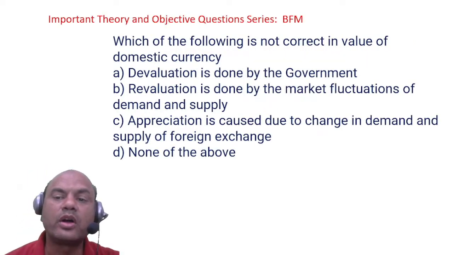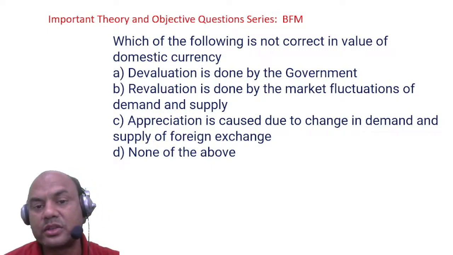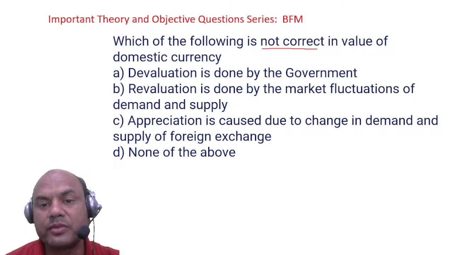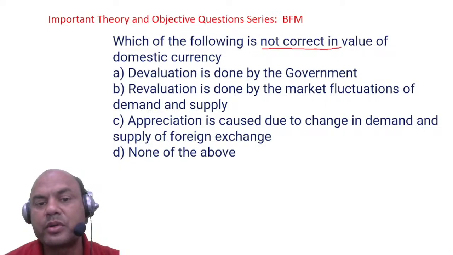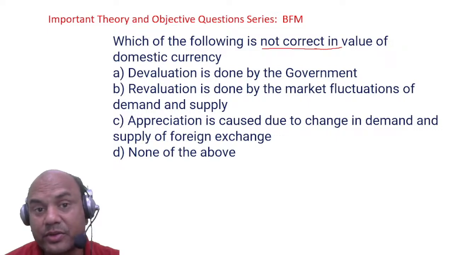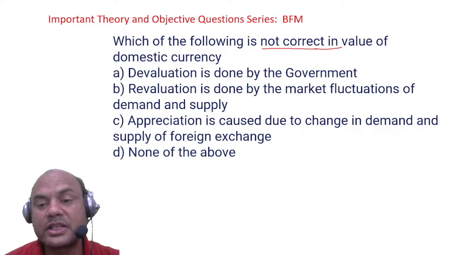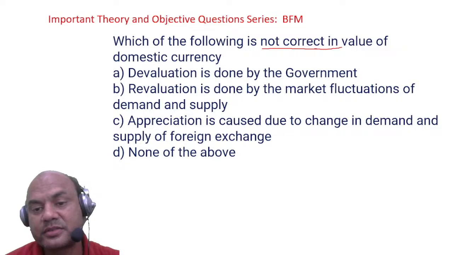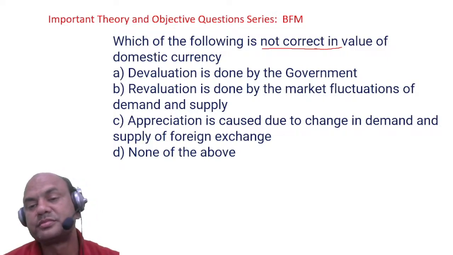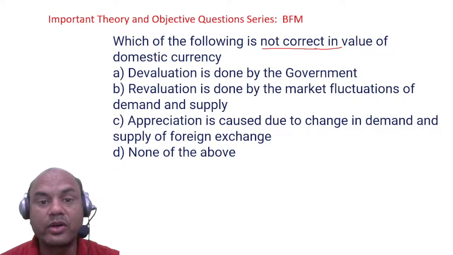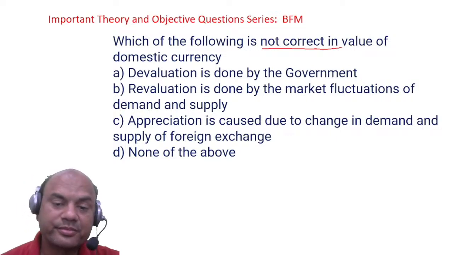Which of the following is not the correct value of the domestic currency? Not the correct value. Okay, which of the following is not the correct value of the domestic currency? Devaluation is done by the government. Just now I told you. Revaluation is done by the market fluctuations. Appreciation is caused by the change in demand and supply. And none of the above. Not correct. Think over it again. Okay.